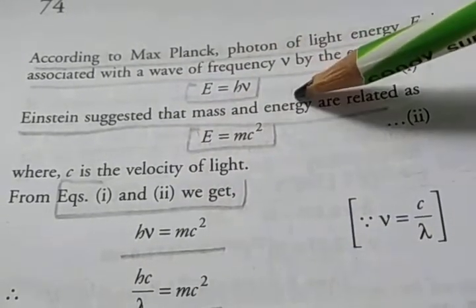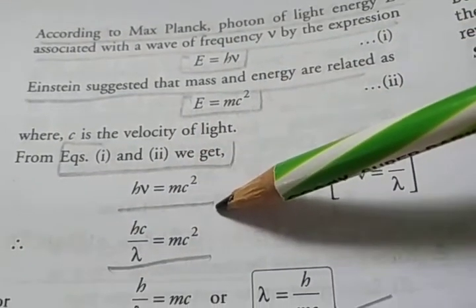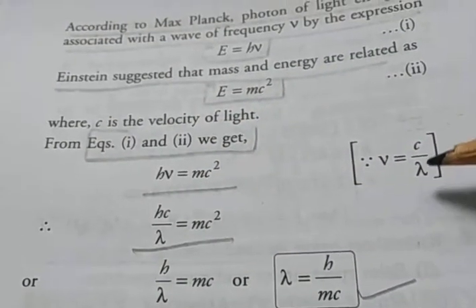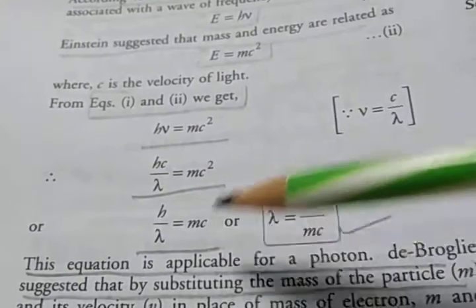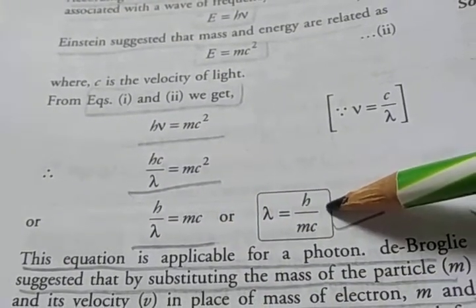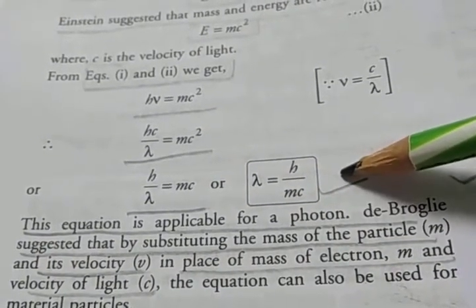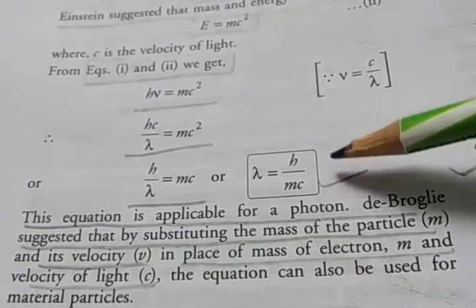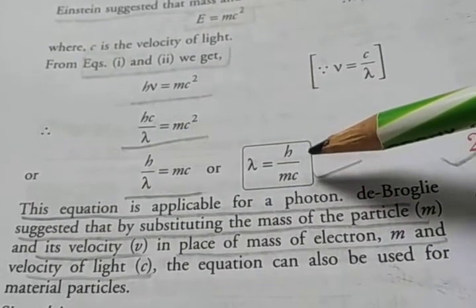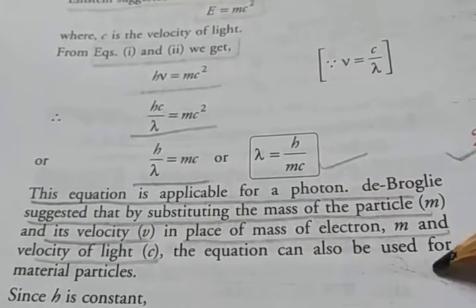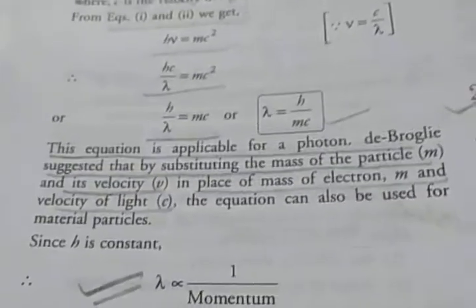Equations first and second combine, and then we get h nu is equal to mc square. Then nu is equal to the speed of light divided by the wavelength, so hc upon lambda is equal to mc square. Then the final equation is lambda is equal to h upon mc. This equation is applicable for a photon. De Broglie suggested substituting the mass of the particle m and its velocity v in place of the mass and velocity of light, so the equation can also be used for material particles.